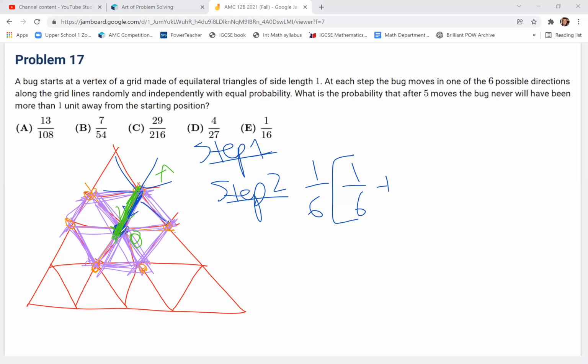So let's say he goes O, A, O. And then remember, step 3, we don't really care, so let's just say he goes to A again. But in this case, let's say instead of going back to the center, maybe he goes to vertex B.